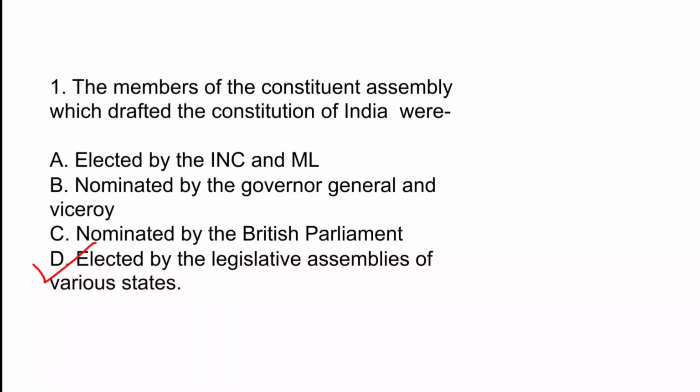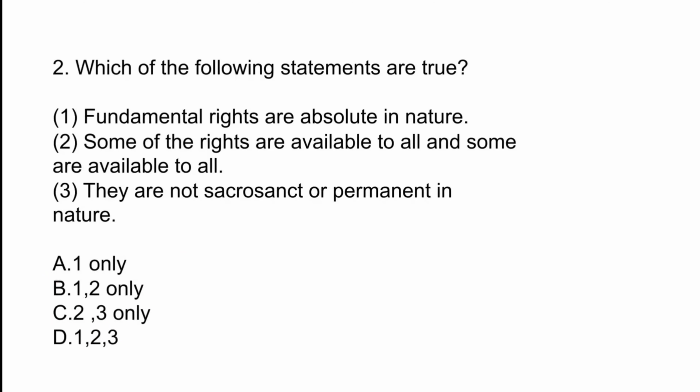Moving on to the next question. Which of the following statements are true? Fundamental rights are absolute in nature. Some of the rights are available to all and some are not available to all. Here is a mistake which you can correct. They are not sacrosanct or permanent in nature. The correct answer here is option C, that is 2 and 3.